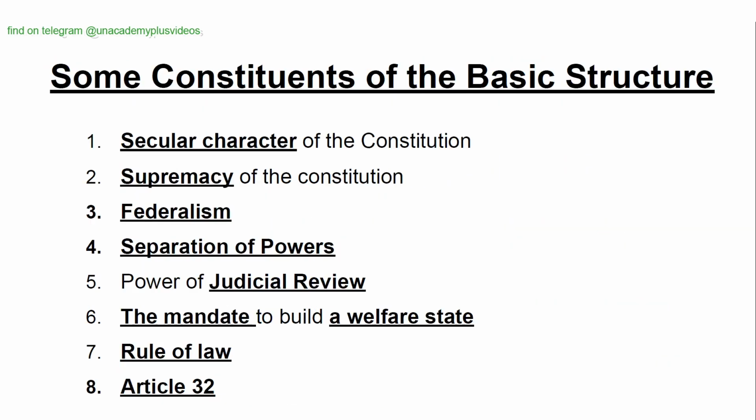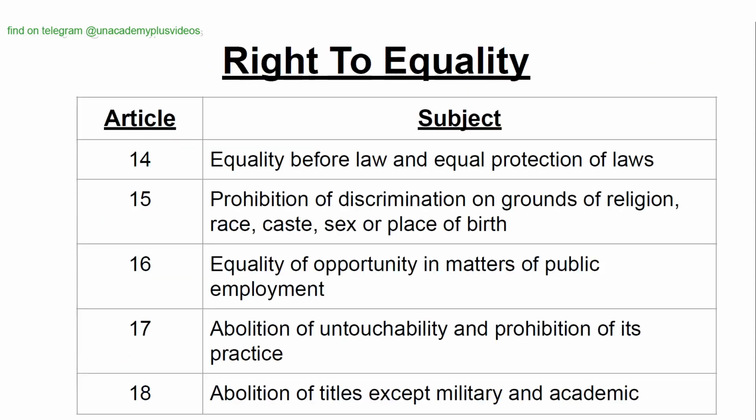Some constituents of the basic structure are secular character of the Constitution, supremacy of the Constitution, federalism, separation of powers, power of judicial review, the mandate to build a welfare state, rule of law, Article 32.